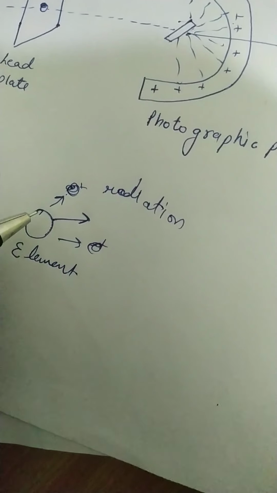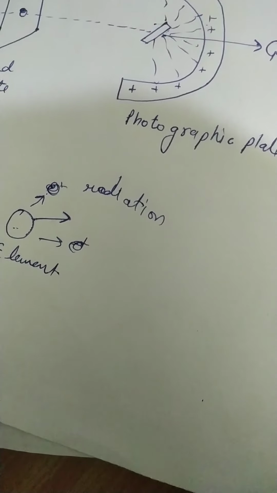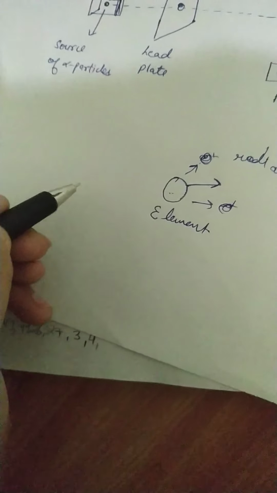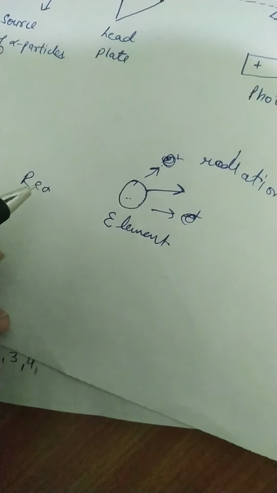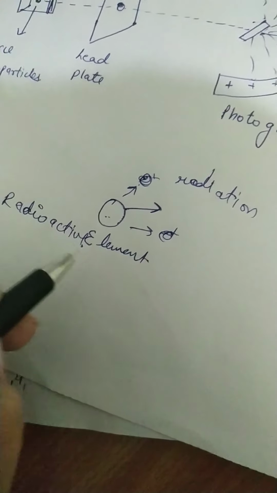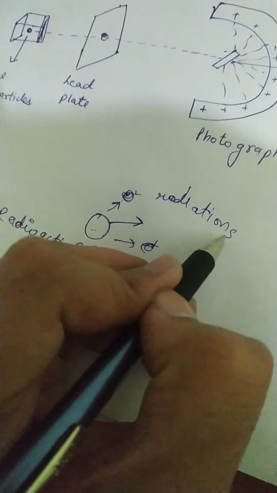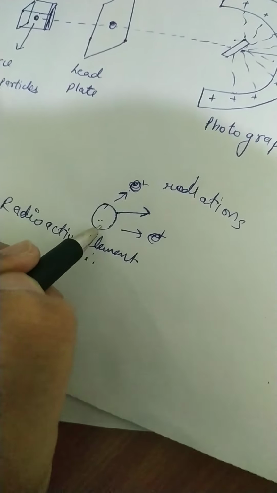It continuously emits radiation, so the mass of this element continuously decreases. So these elements are named radioactive elements. Radioactive elements are those which emit radiations continuously and their mass continuously decreases.